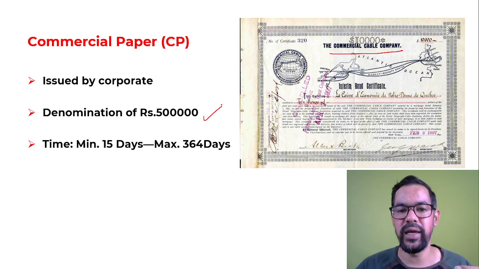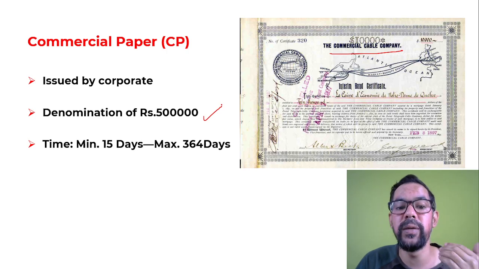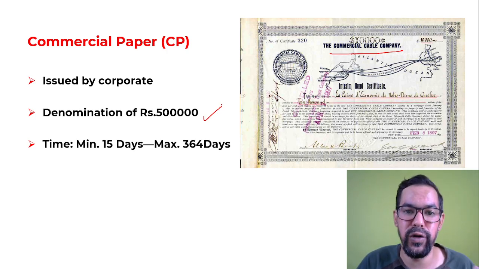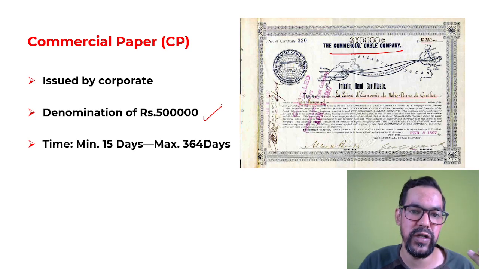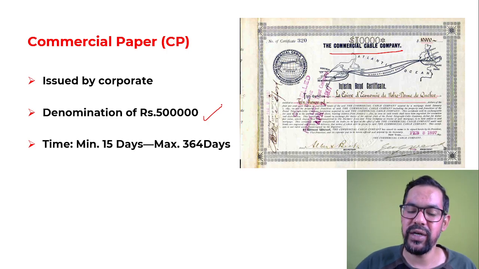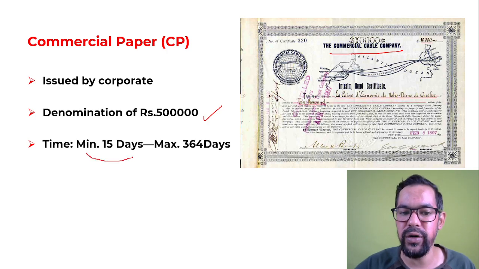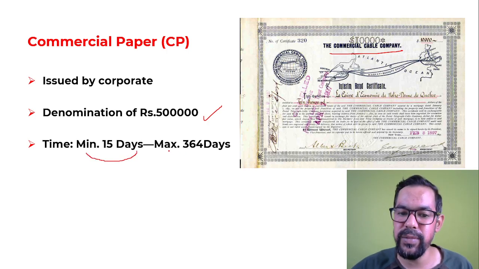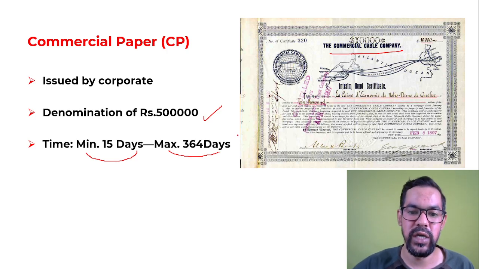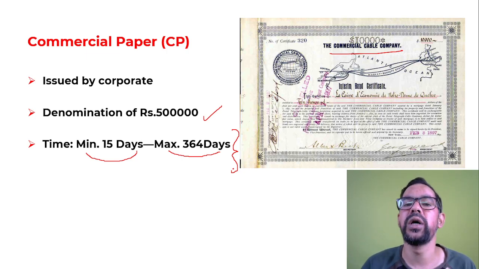Denomination, I hope you guys are aware of the denomination. So the denomination is 5 lakh and multiples. If any buyer invests in commercial paper, their investment will be in multiples of 5 lakh. Like if they buy 2, their investment will be 10 lakh. If they buy 3, it will be 15 lakh. Time duration: they are generally issued for a minimum period of 15 days and a maximum period of 364 days. Please do remember this part. Many times the examiner asks questions based on commercial paper as well.